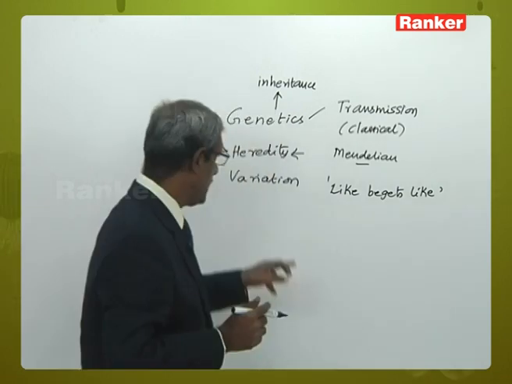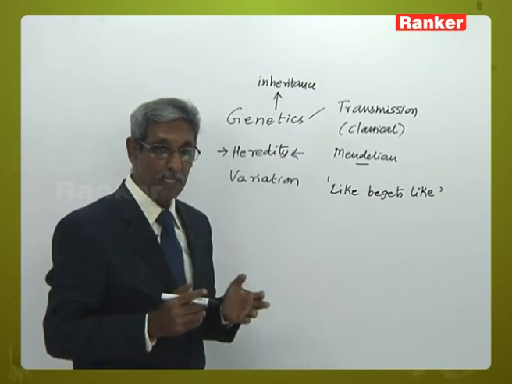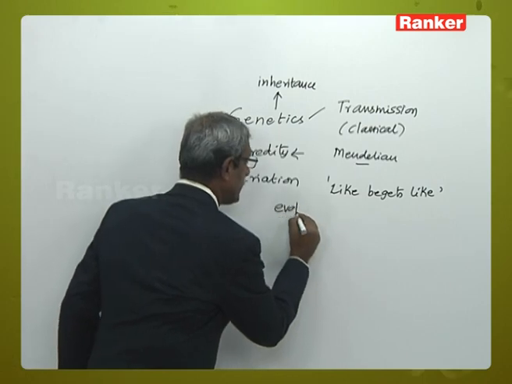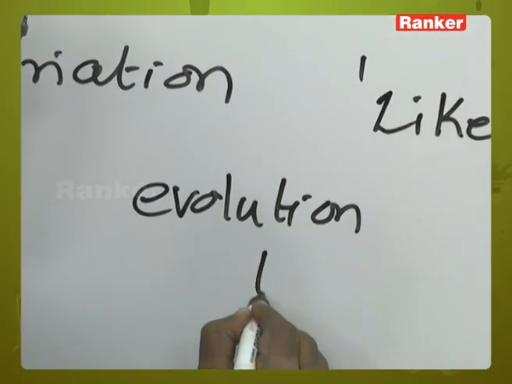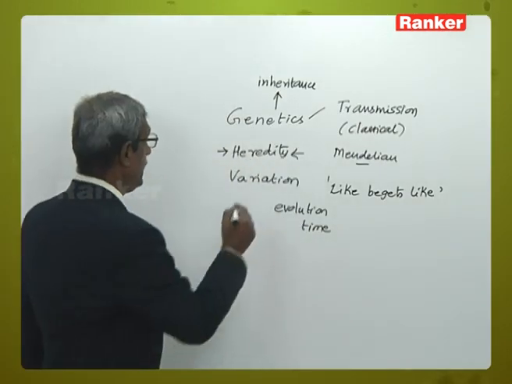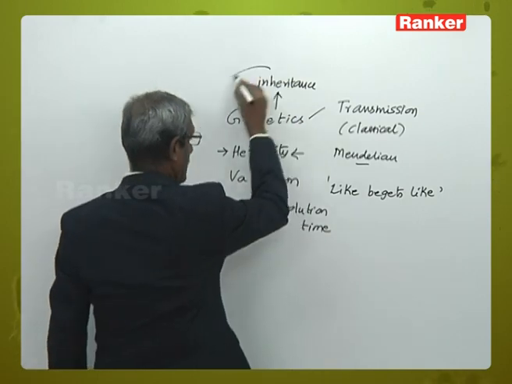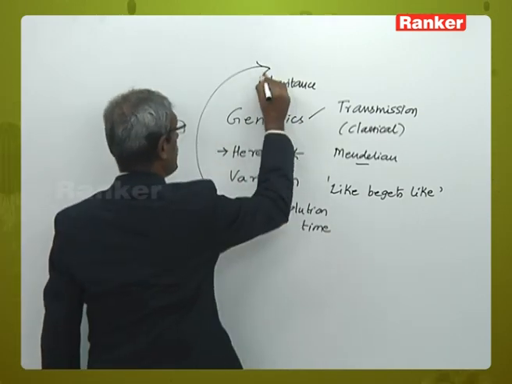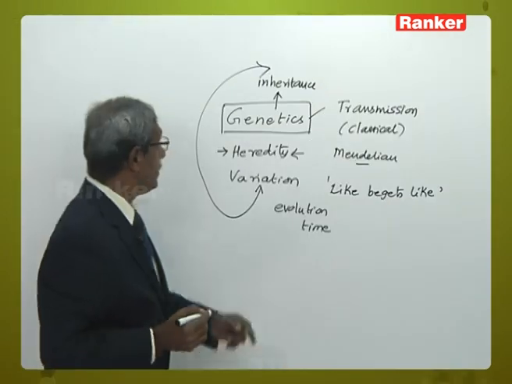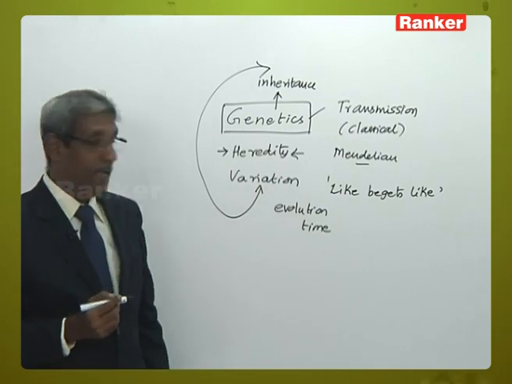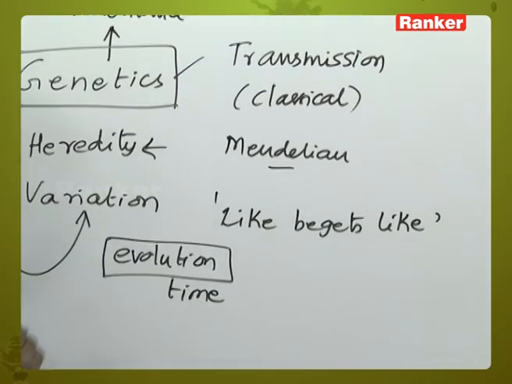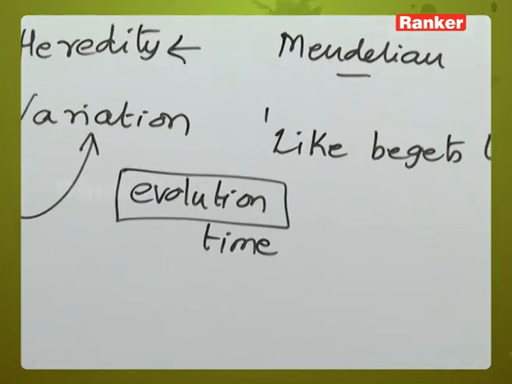And genetics also deals with variation. Variation is the variation of characters in terms of evolution and time. So the combination of both inheritance as well as variation together is primarily termed as genetics. So genetics is a science of inheritance as well as variation, and it is the basis for evolution and change.